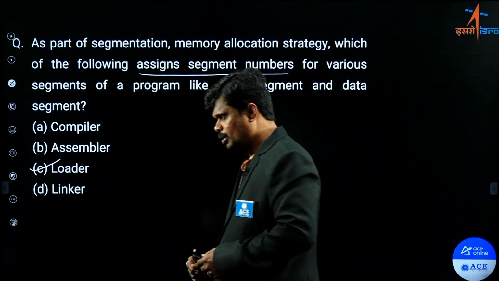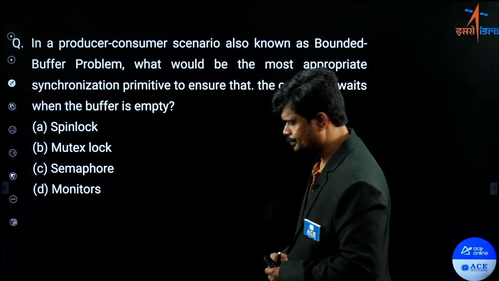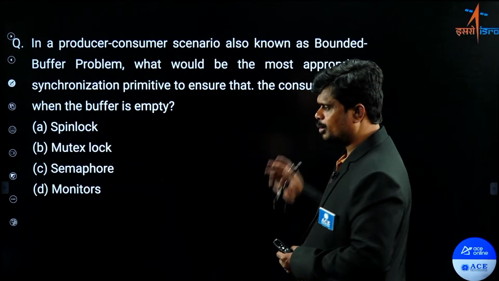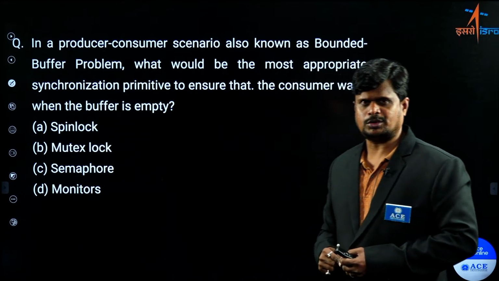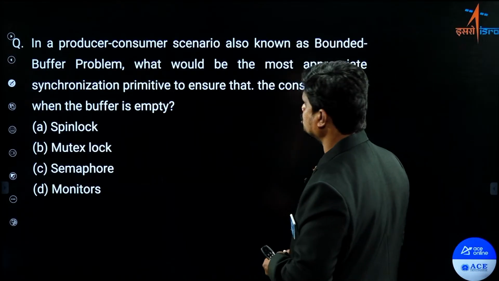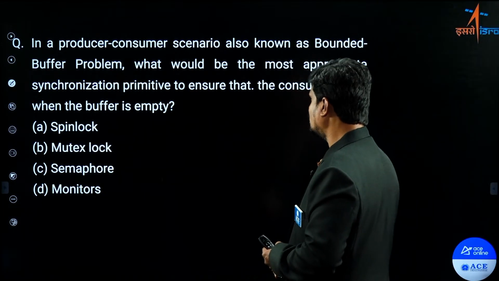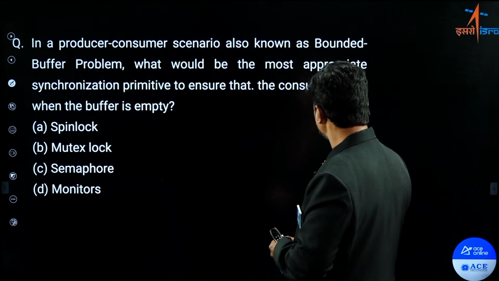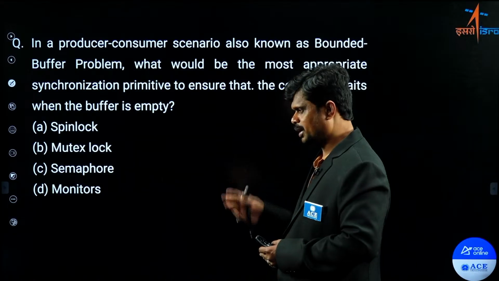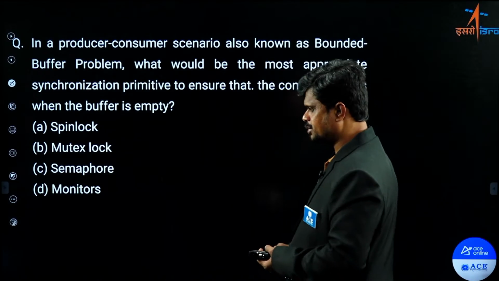Right. So now let us move to the next question. Look at this question. It is related to your producer-consumer problem, which is inter-process synchronization related. In a producer-consumer scenario, also called bounded buffer problem, what would be the most appropriate synchronization primitive to ensure that the consumer waits when the buffer is empty? Option A is a spin lock. Option B, it is mutex lock. Option D, it is monitors. Option C, it is semaphores.